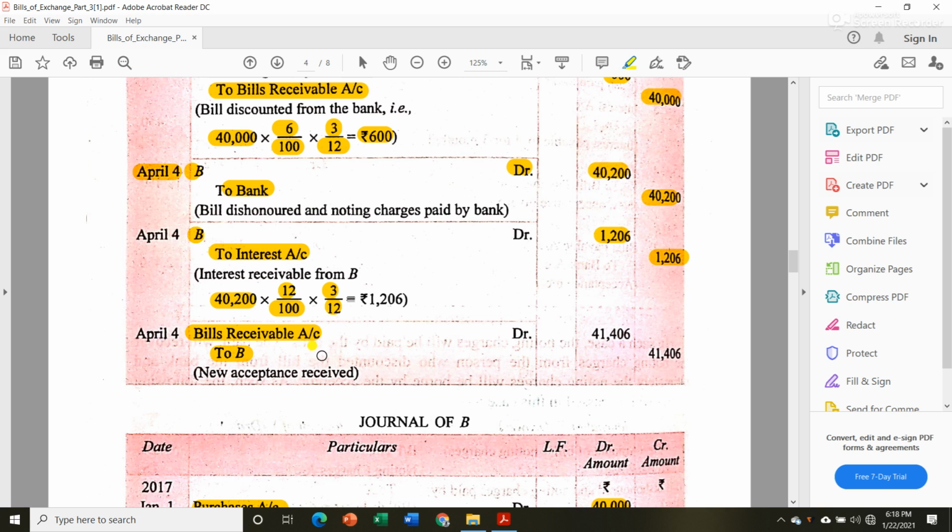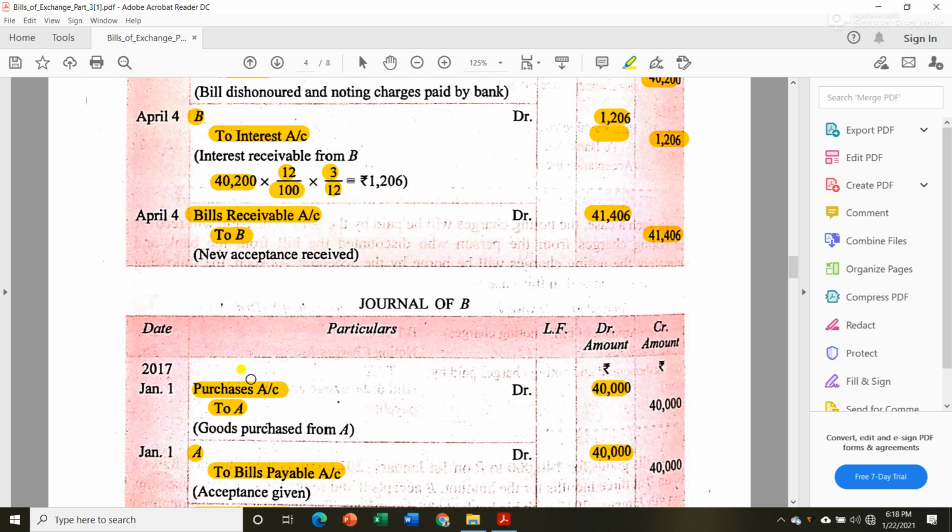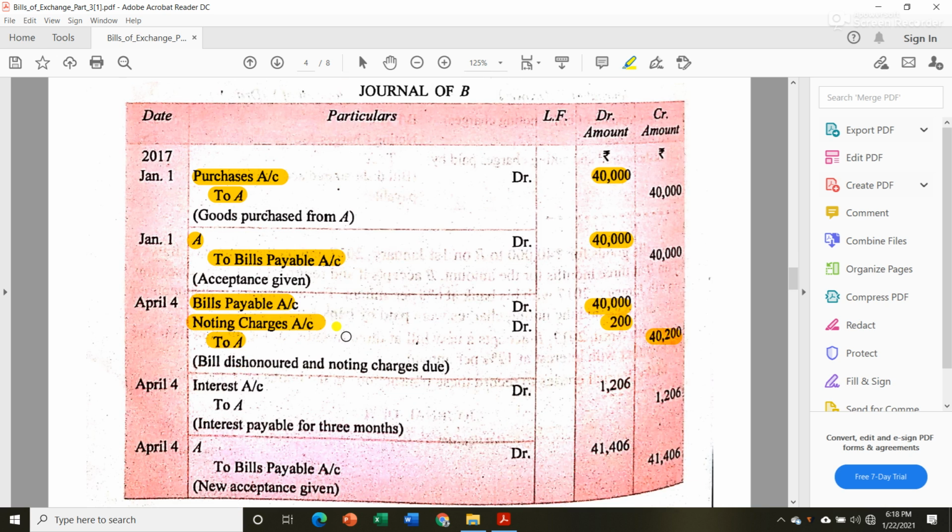Okay, now earlier we saw that the old value of that bill became 40,200, then add this interest as well. So altogether we got 41,406. Now Mr. B has to pay 41,406 to Mr. A. Okay, then in the book of B, for paying that interest, that is interest account debit to A, rupees 1,260.